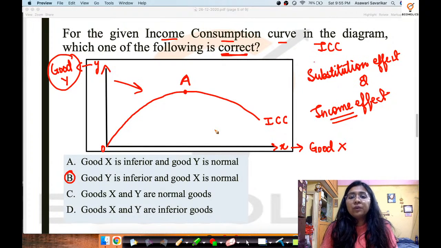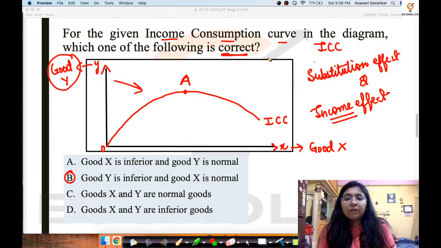Now the concept over here that you need to draw linkages upon is what can be represented by an inferior good or a normal good. For example, for inferior goods the income effect is negative. Negative means there is an inverse relationship between the income and the commodity that has been demanded, right? So from this concept and this diagram we can identify that good y is inferior while good x is a normal good.